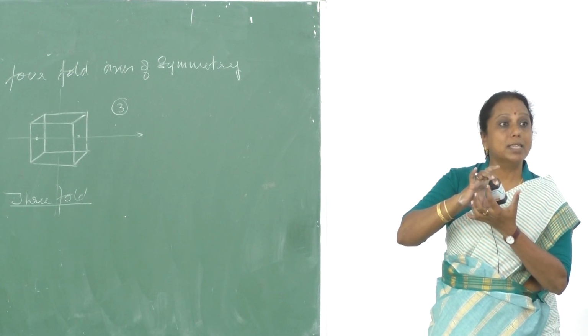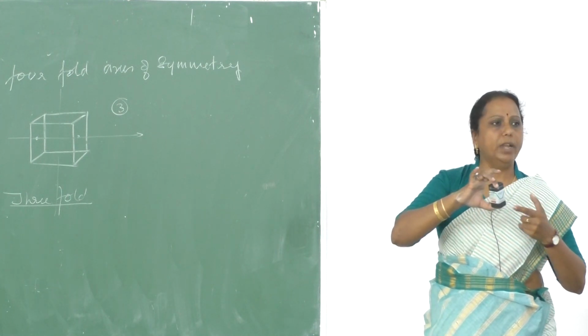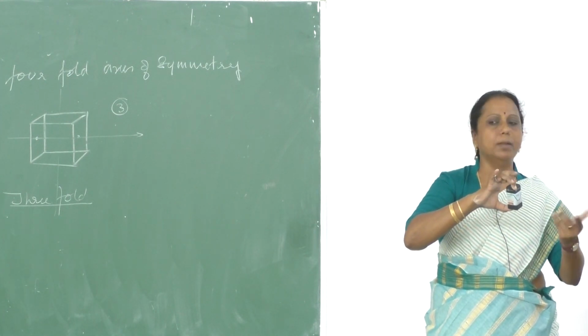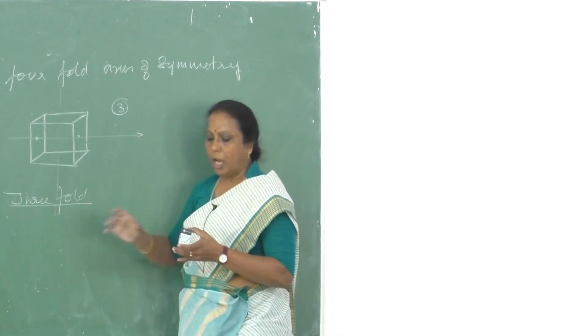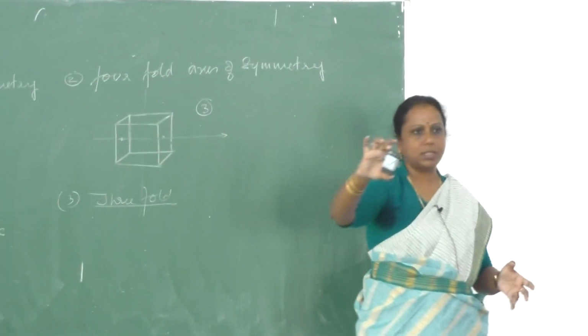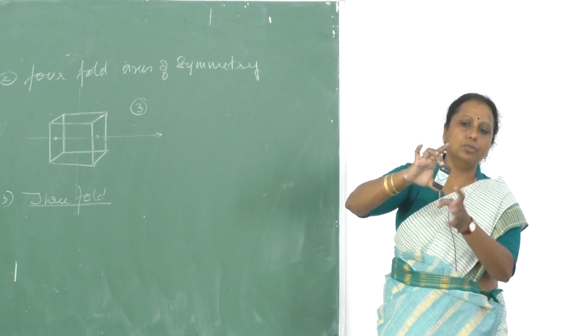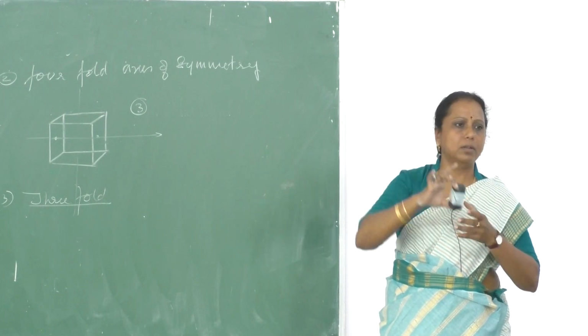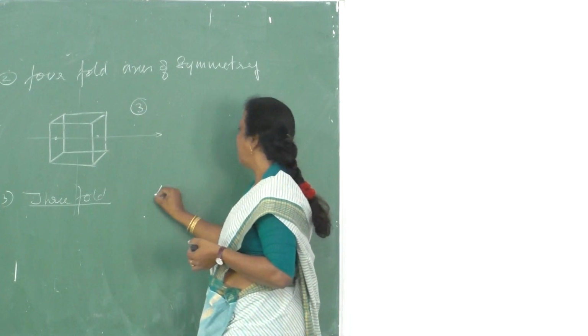360/3, 120 degrees. If you rotate 120 degrees, you are going to get a similar structure. So you call this three-fold. How many such three-fold axes of symmetry are possible? 1, 2, 3, 4. So 4 are possible. Okay. So 4 three-fold axes of symmetry.